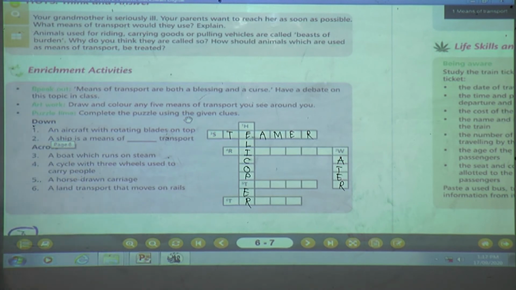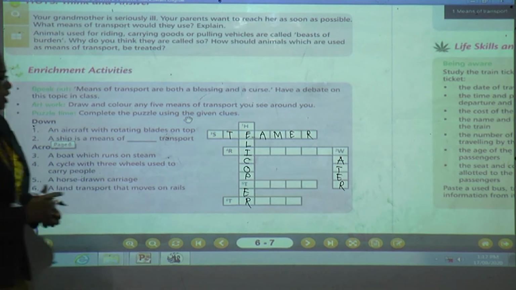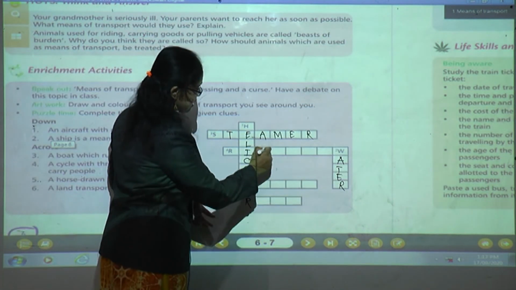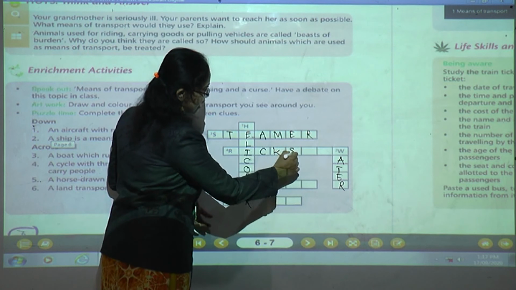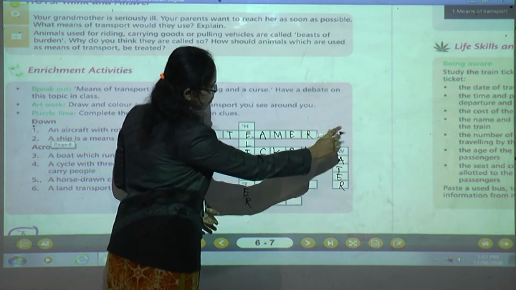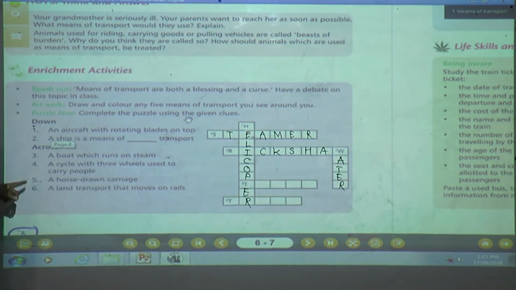Which is the 3-wheel cycle used to carry people? Yes, children. If we don't have any bike or car, then how will we go? By which means of transport can we reach? We can go to near places or far places. Yeah, by auto rickshaw. We can say rickshaw. Rickshaw. Next one is what?